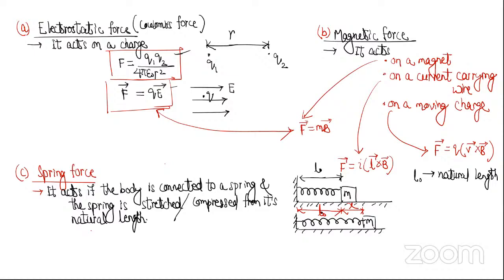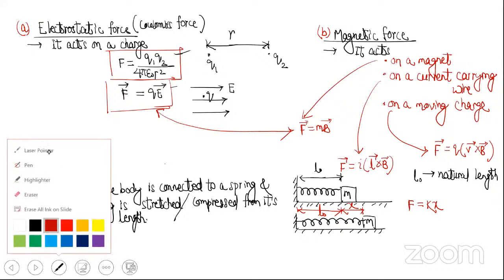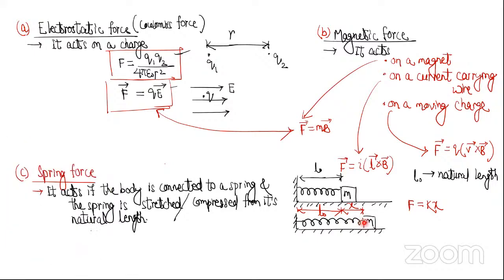But the spring force does not depend on final length. The spring force depends on how much is the extension. So the spring force will be k into x. The direction will be such that it wants to come to natural length. Now the spring is trying to move which side? Left side or right side? Left side.